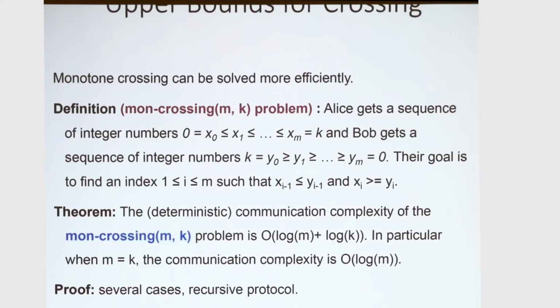And monotone crossing can, in fact, be solved more efficiently. Here we'll introduce a slightly more specialized version of the problem where the numbers are chosen from the sets from 0 to k, and we'll get that the deterministic communication complexity is log m plus log k. So when k is equal to m, we'll get log m.